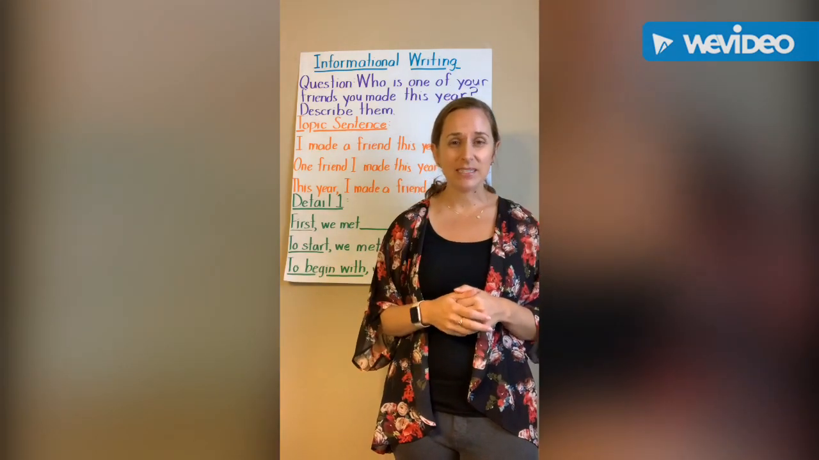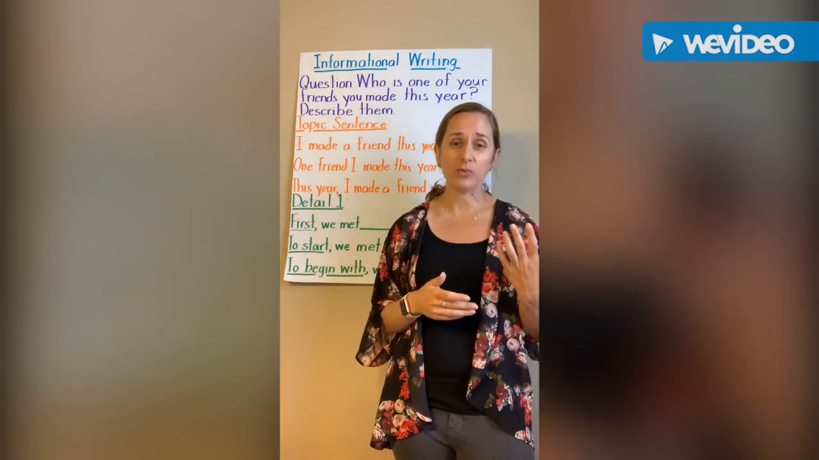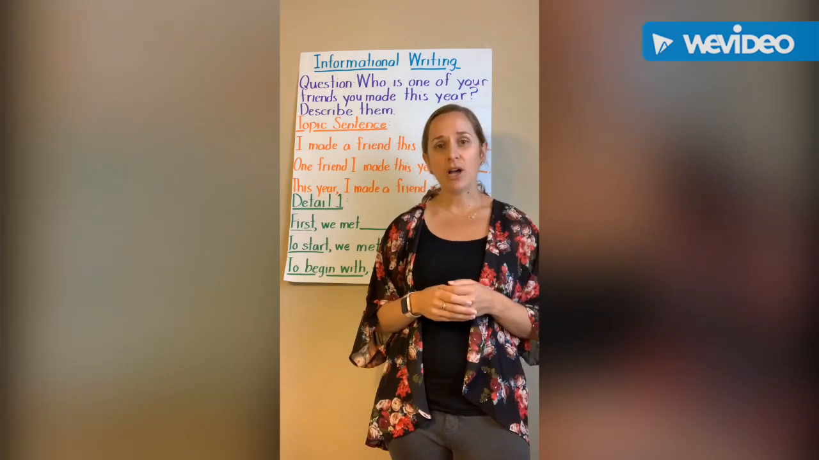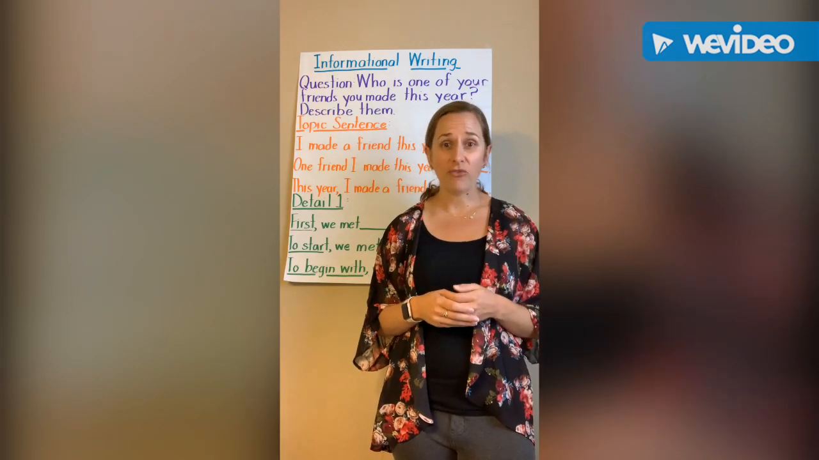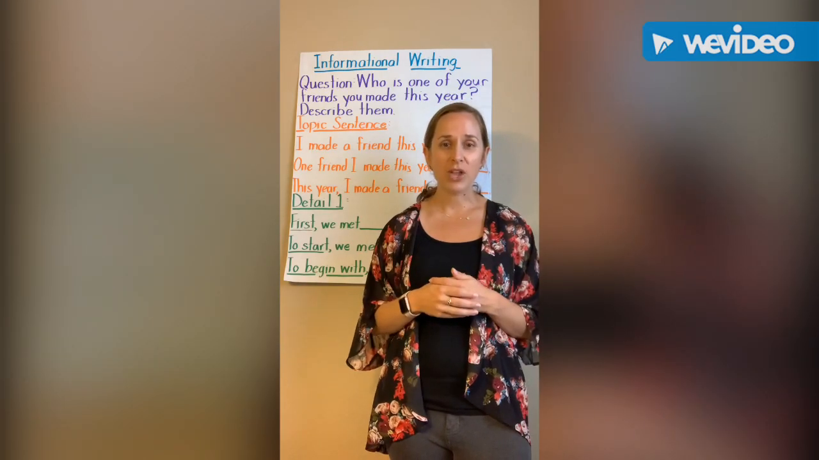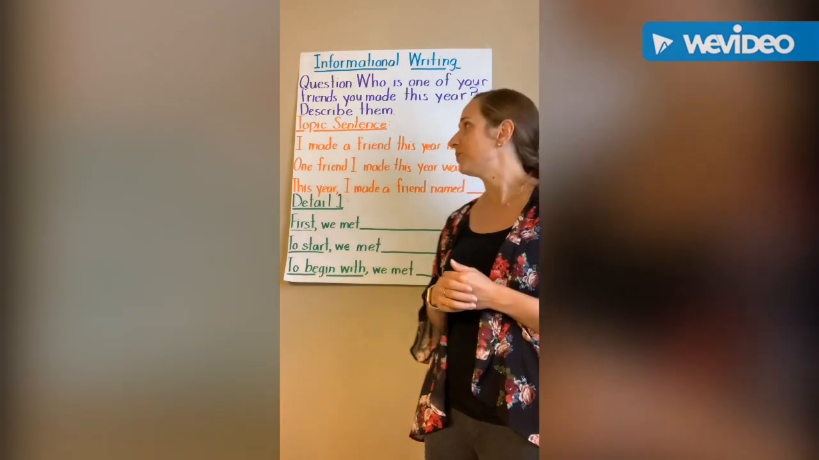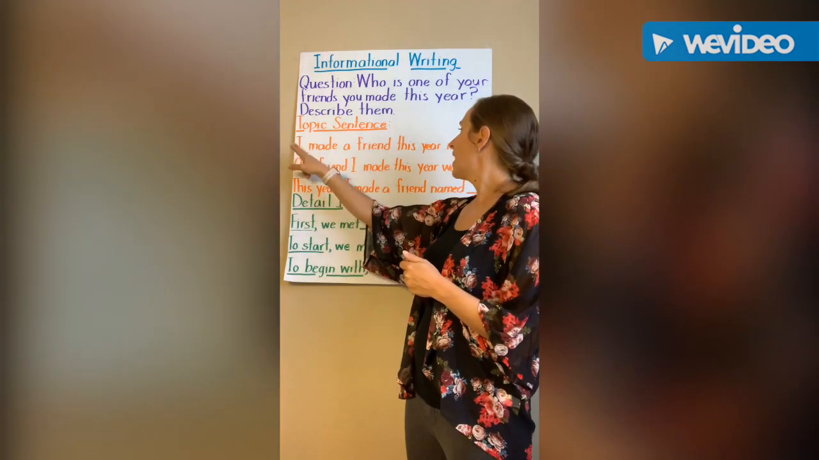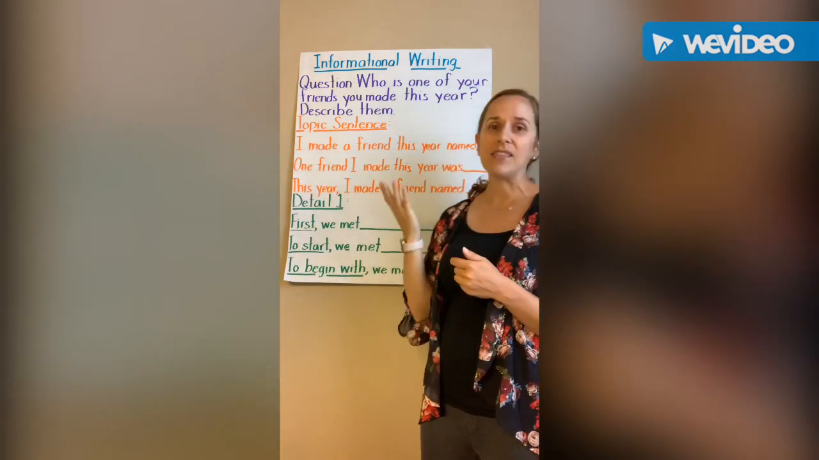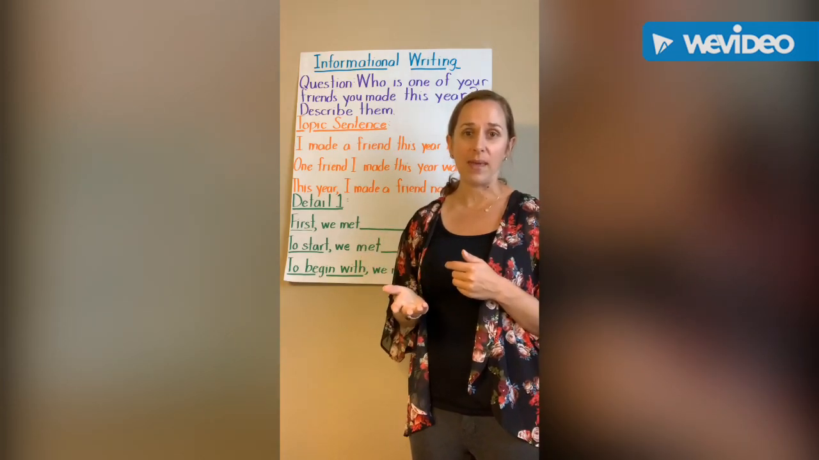After about 10 to 12 minutes for their picture, we're going to go ahead and start with our topic sentence. Our topic sentence for informational writing, if you remember from previous writings, introduces our topic to the reader. So because the topic is writing about a friend, we're going to want to make sure that we introduce that friend to the reader. So students will get to choose one of the topic sentence starters. The first one says, I made a friend this year named, and then there's a blank. So that's where students would want to write the name of the friend that they made.